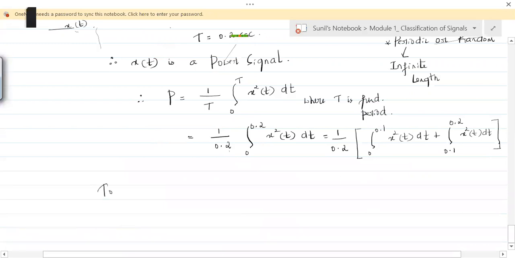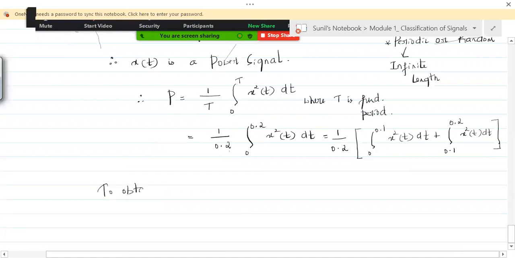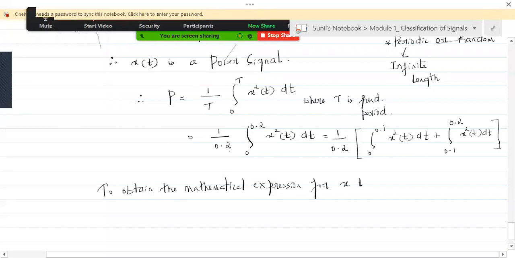To obtain the mathematical expression for x of t, let's consider the line equation.